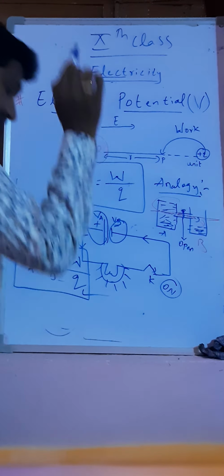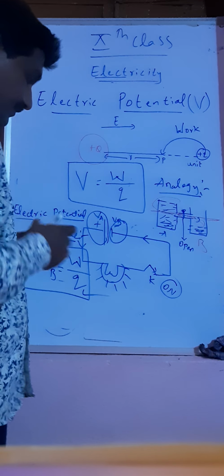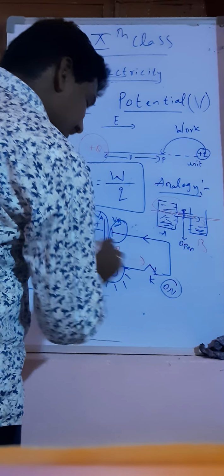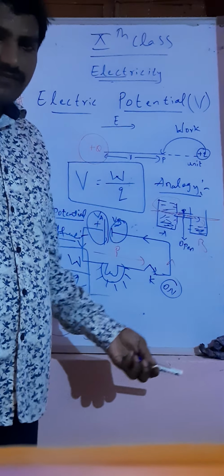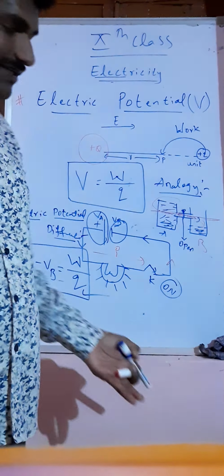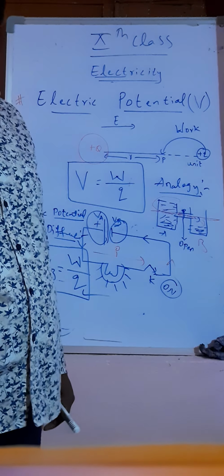Due to this electric potential difference, a flow of current takes place in the circuit. In a previous class we studied that electrons will flow from higher potential to lower potential.